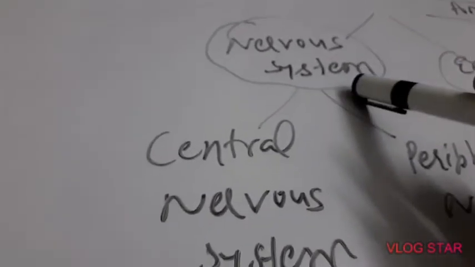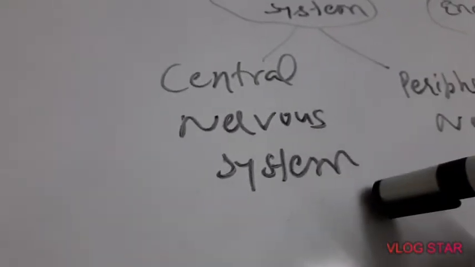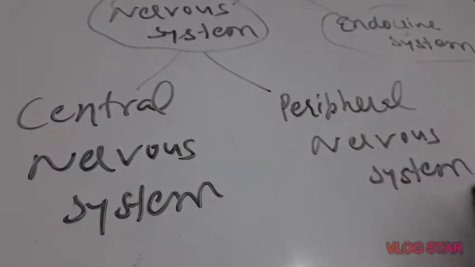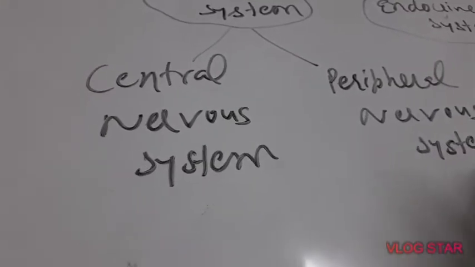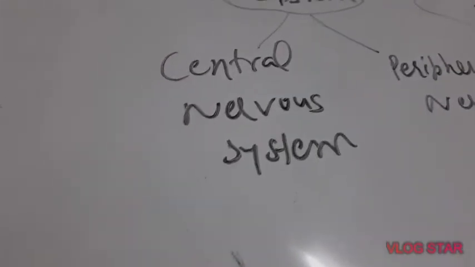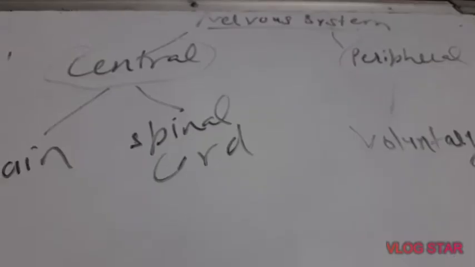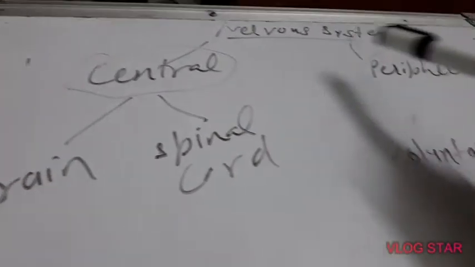The human nervous system has been divided into two categories, central nervous system and peripheral nervous system, and both these systems further have their own parts. Let us study the parts. The central nervous system has two parts, brain and spinal cord, and the peripheral nervous system also has two parts, voluntary nervous system and autonomic nervous system.